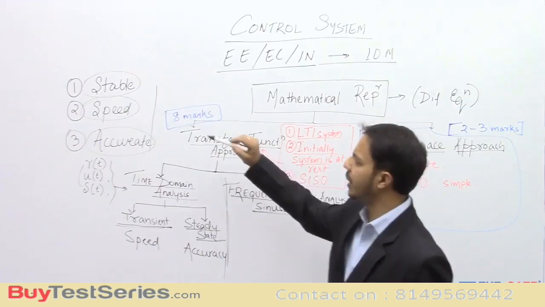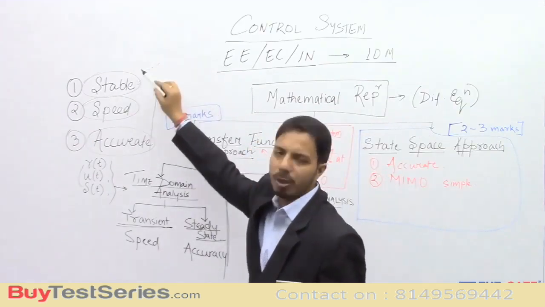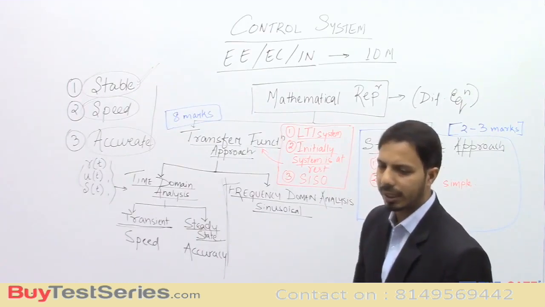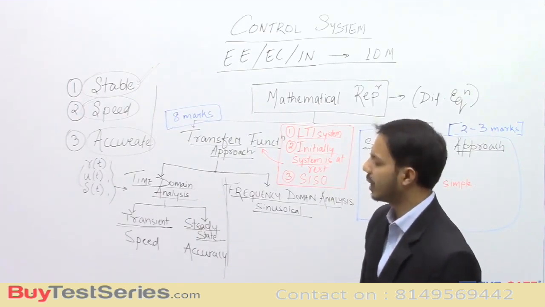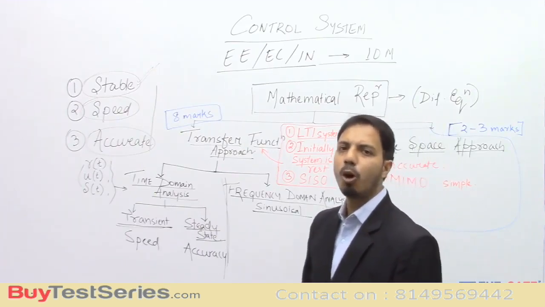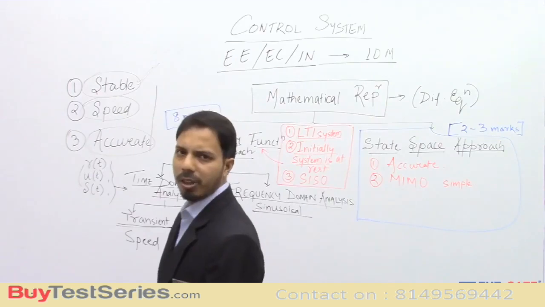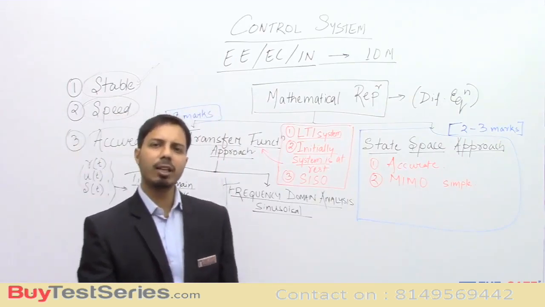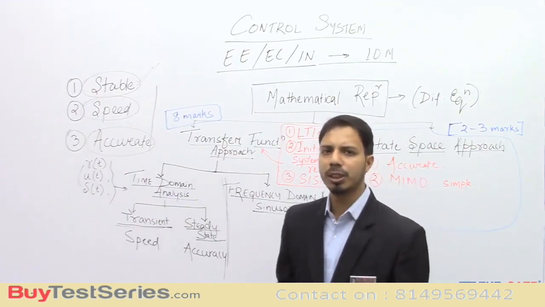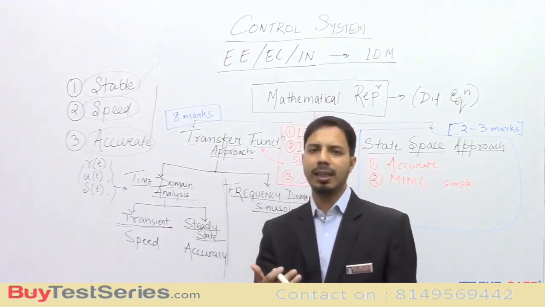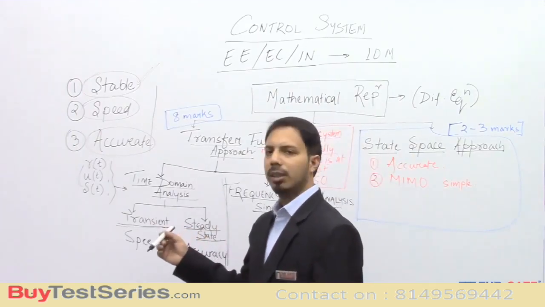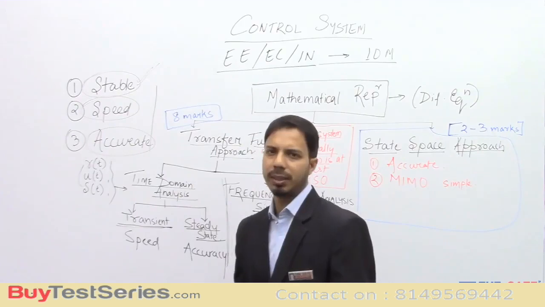Now stability, how to find out stability, we will see in the next video. Stability is nothing but it depends on the poles of the transfer function. If a pole is on the left hand side of the S plane, then the transient that is produced is decaying in nature. If it is decaying in nature, the system becomes stable, as simple as that.